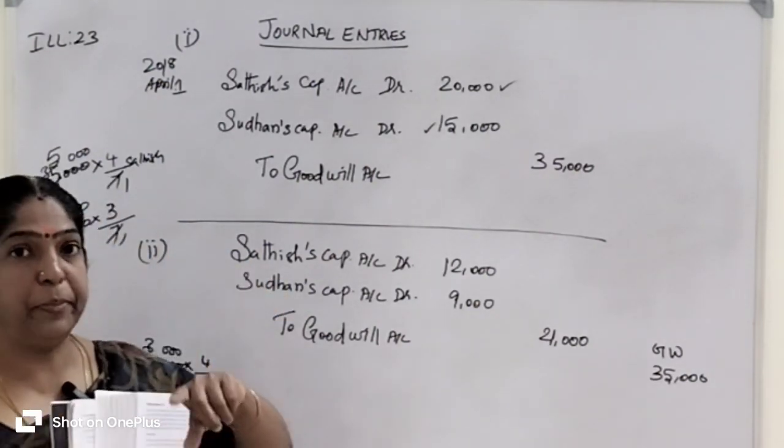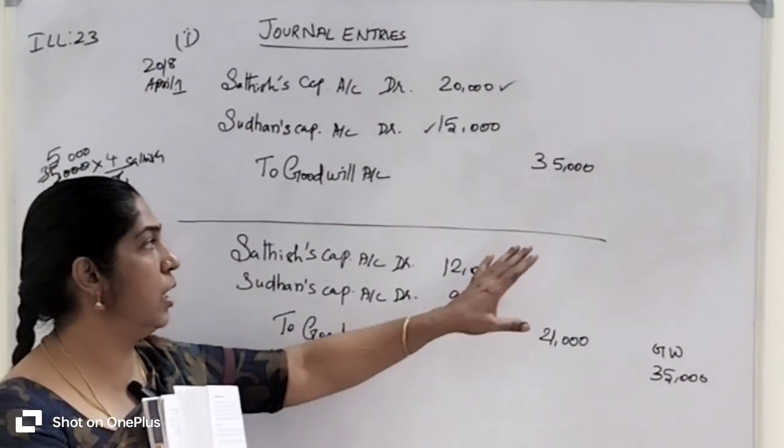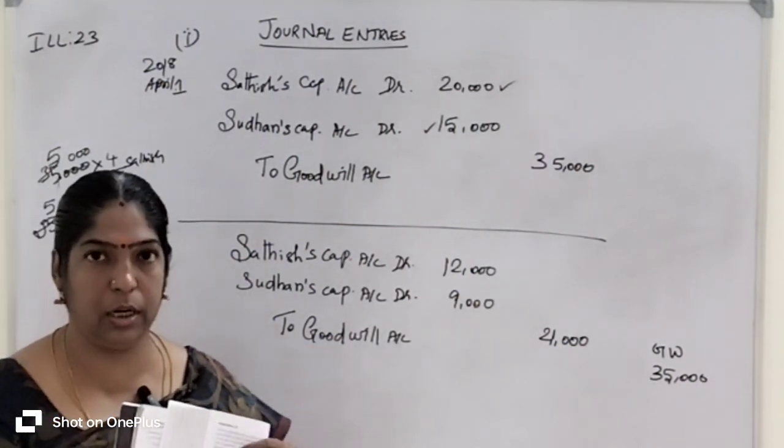At the time of admission of a new partner, the firm's total value of goodwill is 35,000 rupees. Got it?